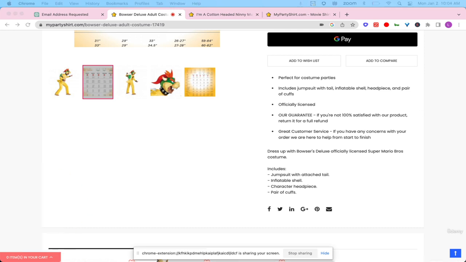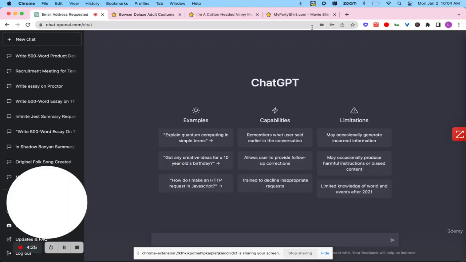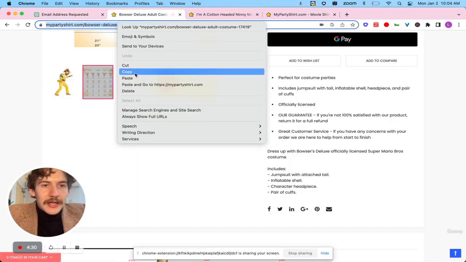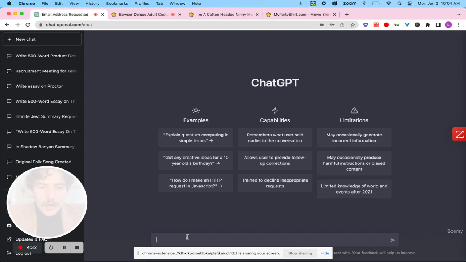So back over to SEMrush, I use their keyword magic tool to just explore some keywords that are related to the Bowser costume. So Bowser costume, adult Bowser costume, Bowser costume adult, Bowser costumes, Bowser Halloween costume. And we're going to go to ChatGPT. I'm going to copy this really quick. Come right over here.